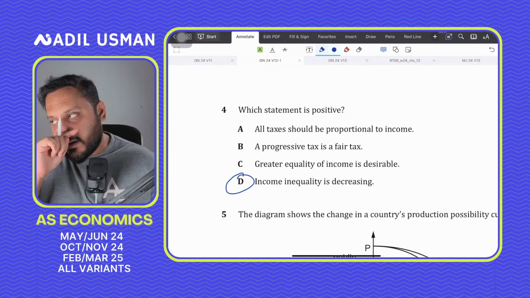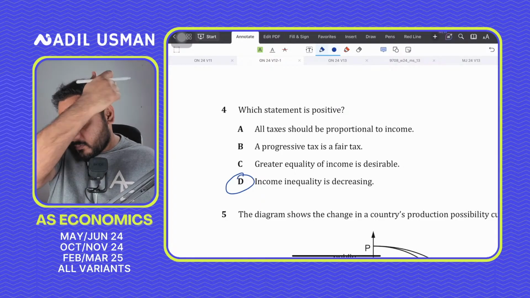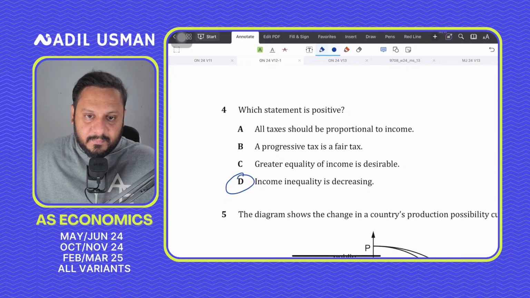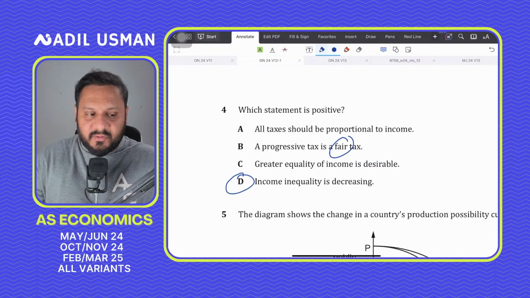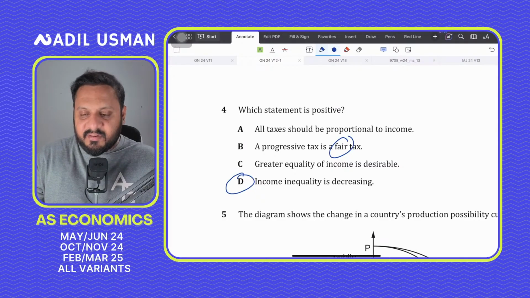See, you have to understand that when you're saying a progressive tax is a fair tax, the word fair or desirable involves a value judgment. So it could be fair maybe for some. I mean, it is generally.